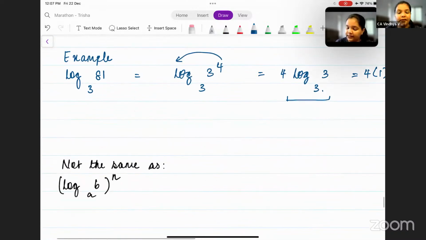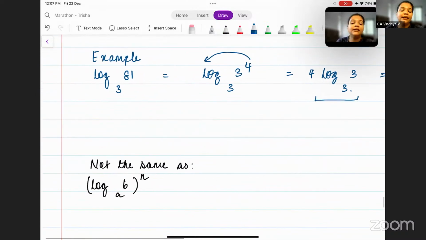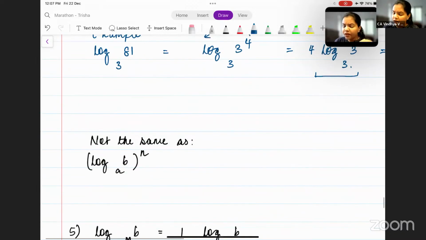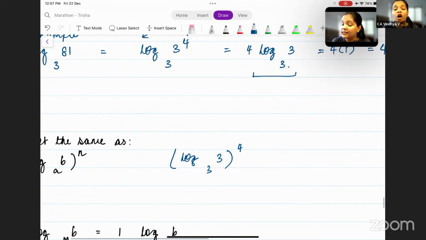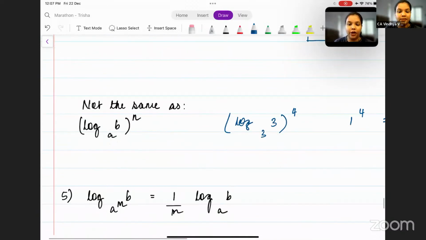Next, what you need to understand here is that this is not the same as log b base a whole to the power n. If you have log 3 base 3 whole to the power 4, then the answer is not 4 log 3 base 3. Log 3 base 3 is 1, 1 to the power 4, the answer is 1. I hope this is clear.